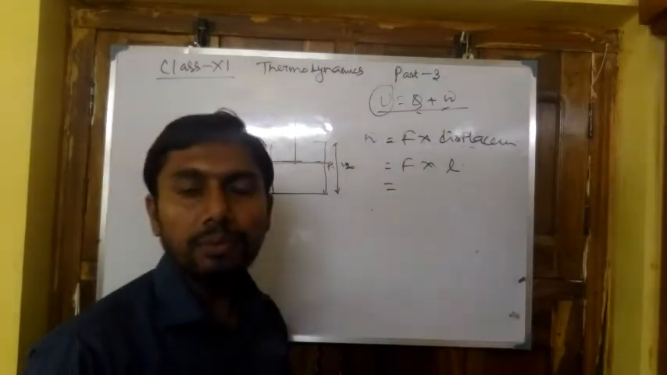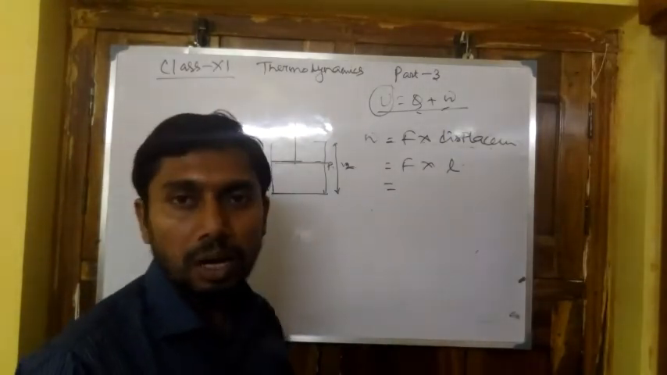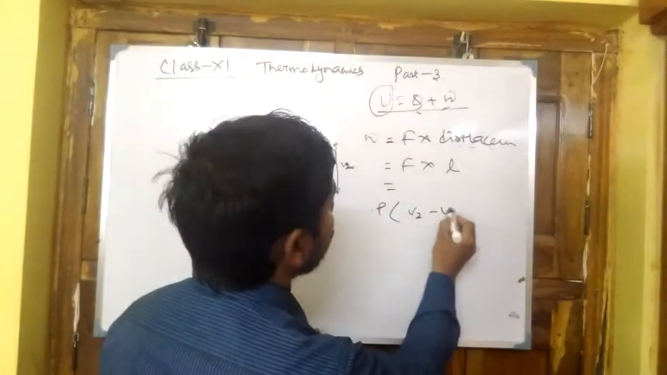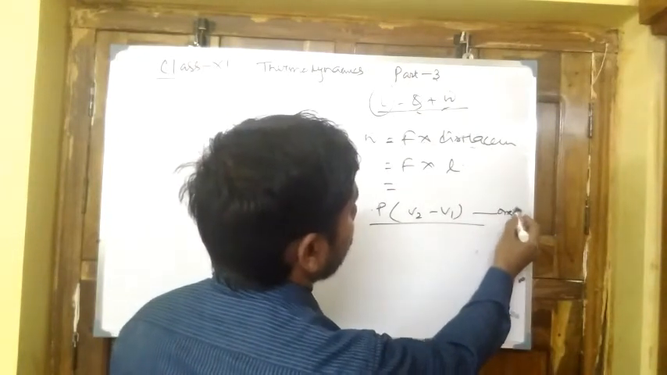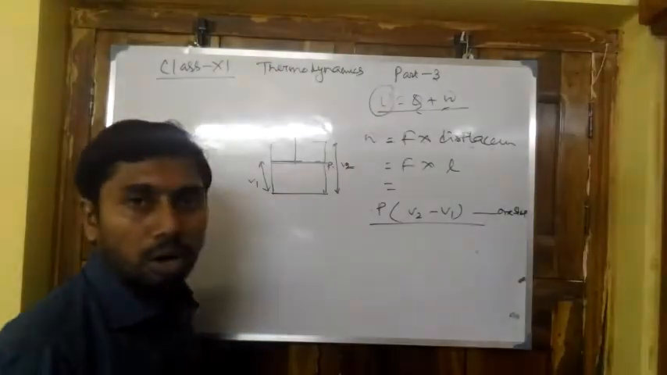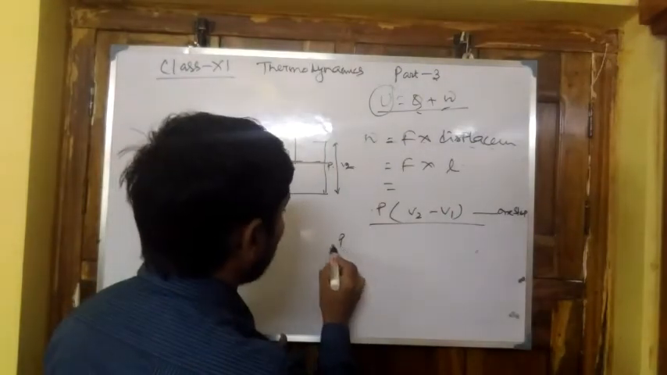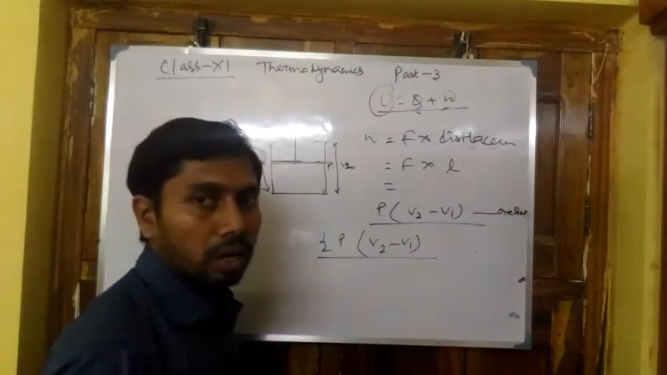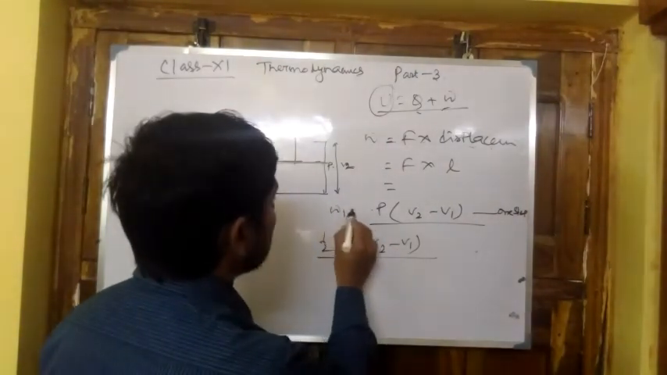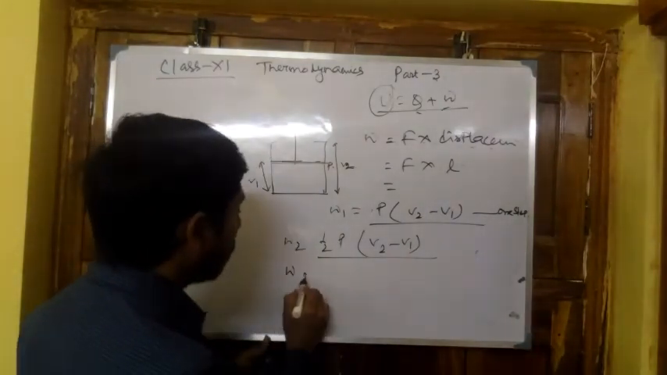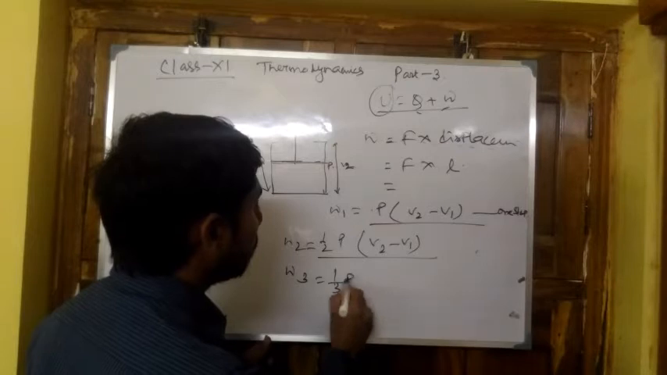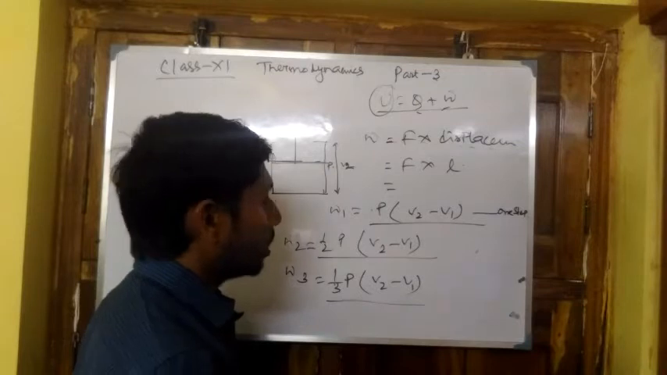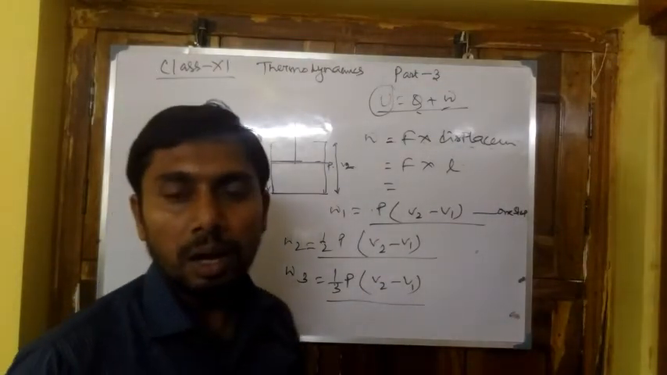Now with applying different kinds of pressure, if we apply P pressure, then the work is P times V2 minus V1. This is a one-step process. And if we alter the pressure, that means half of P, times V2 minus V1, it is also work done, but the work is different. This is W1, this is W2. And if we alter the pressure to 1/3 P, times V2 minus V1, it is also different. So by altering the pressure, a different amount of work is found.